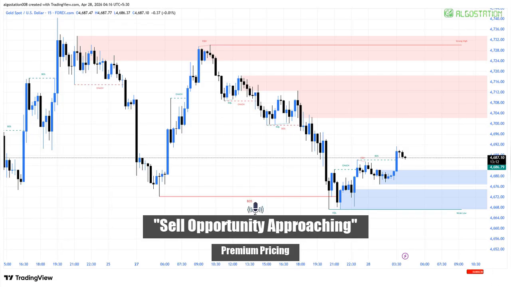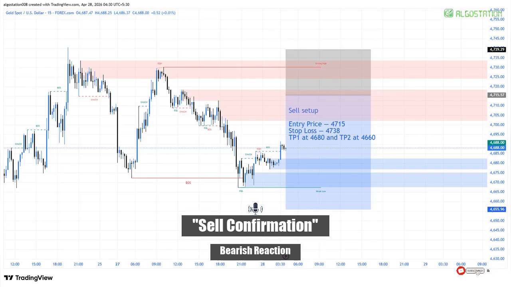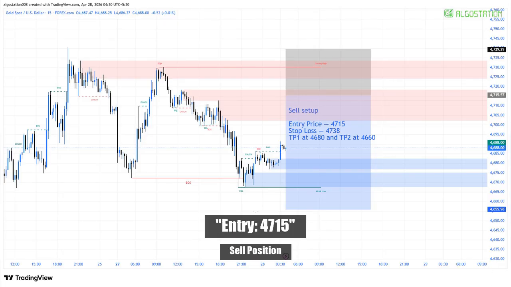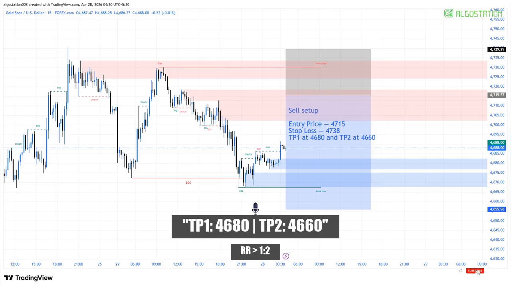If price continues higher into premium zones, selling opportunities become extremely attractive. Sell setup logic: wait for price to sweep liquidity into this 4,710 to 4,725 supply zone. Look for strong bearish rejection, confirming institutional selling pressure. Entry price 4,715 after the confirmation candle closes bearish. Stop loss 4,738, above liquidity highs to avoid premature stop outs. Targets: TP1 at 4,680 and TP2 at 4,660, delivering strong risk to reward potential.